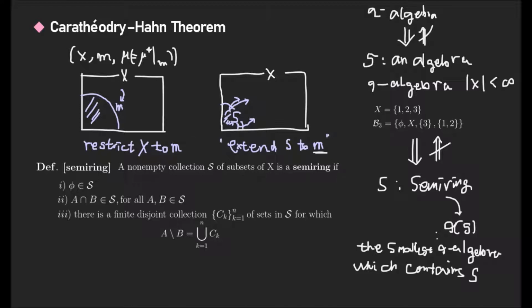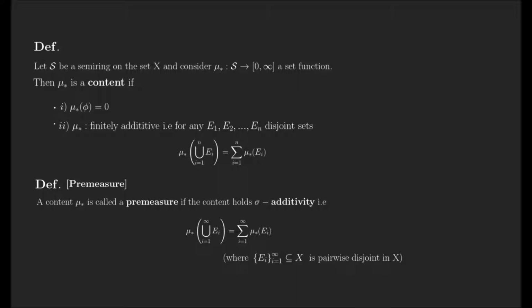Our next slide shows how to construct a measure by extending S to M. So in order to understand this process, let's see the following definition of content and premeasure. Okay, we start from the semi-ring.